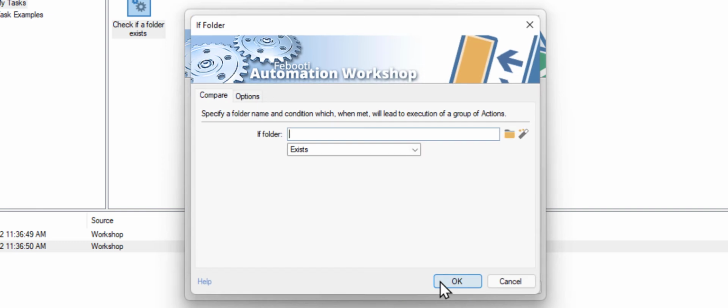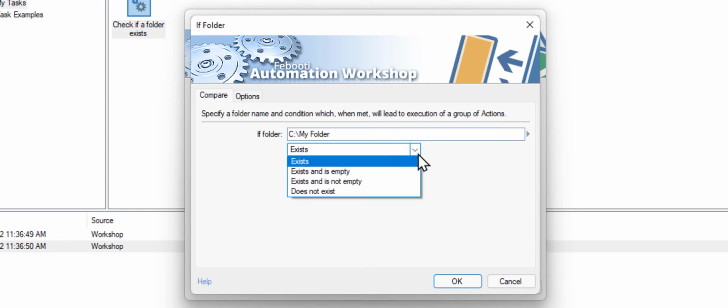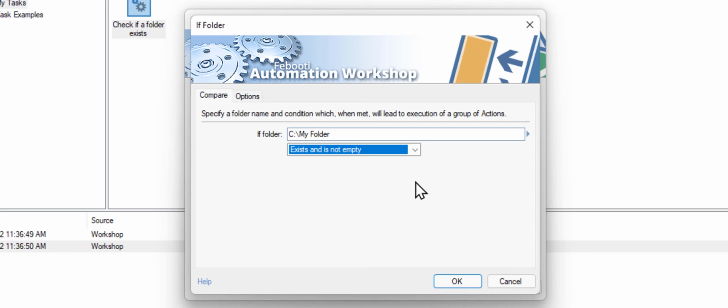For the purpose of this demo I will use a fixed folder name, but in your real-world tasks you probably will have a variable from the File and Folder Watcher trigger or another action. This action is checking for folder existence by default, but I will change it to the condition exists and is not empty. This means that the condition will be true only when the folder exists and it contains some files or subfolders.